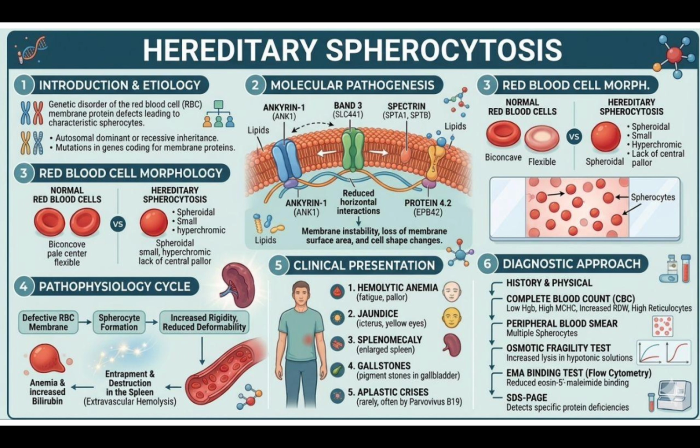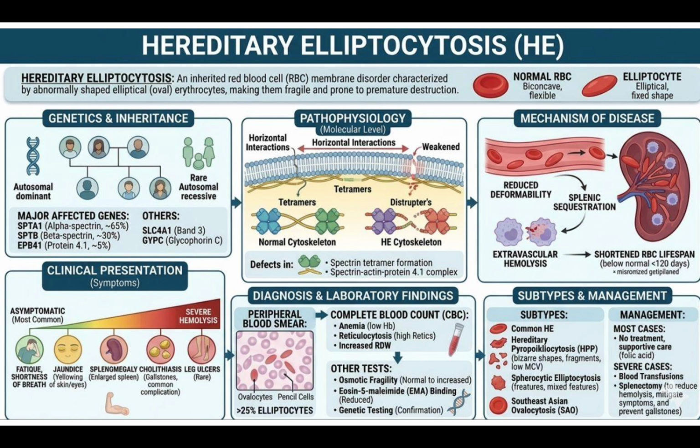Then we will discuss another membrane defect leading to intravascular hemolysis, that is hereditary elliptocytosis. Hereditary elliptocytosis is an inherited red blood cell membrane disorder characterized by abnormally shaped elliptic erythrocytes, that is oval erythrocytes, making them fragile and prone to premature destruction.